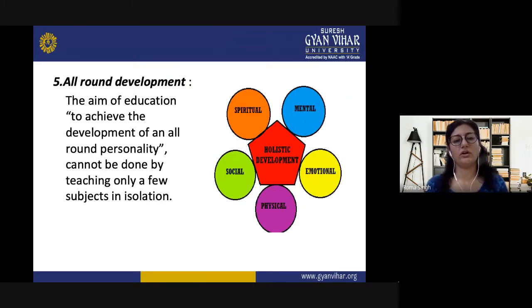We were talking about all-round development. The aim of education is to achieve the development of an all-round personality. It cannot be done by teaching only a few subjects, that too in isolation. So we need to develop the holistic part of our learners, whether it is the spiritual, mental, emotional, physical, social part, related to curriculum, related to content. We cannot leave any part in isolation.